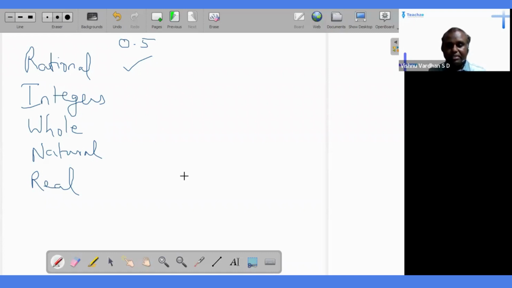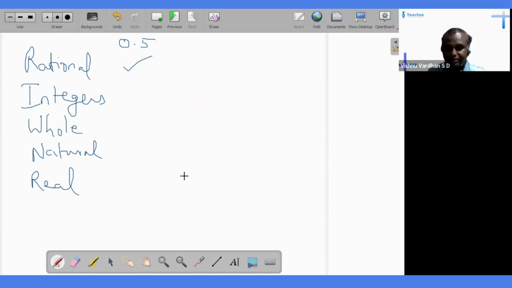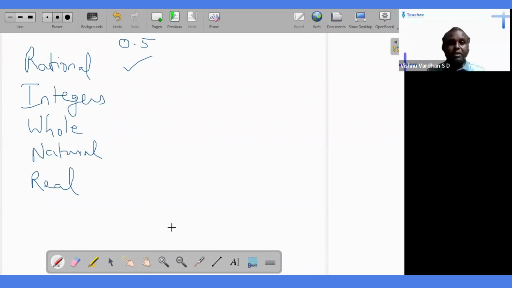All natural numbers, their negatives and 0. That's what makes integers, right? Yes, sir. Remember what are integers? Integers are numbers including natural numbers, negative natural numbers, and 0. So is 0.5 an integer?